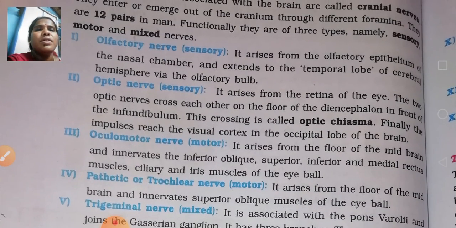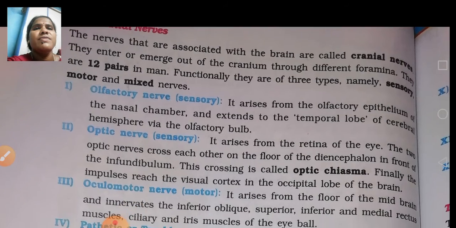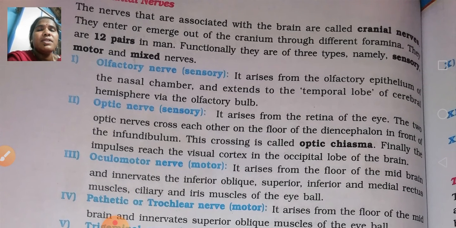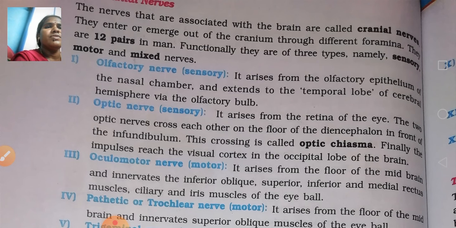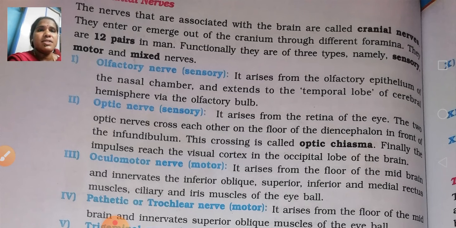I will go through how many nerves there are. In the brain, cranial nerves will be there. The nerves that are associated with the brain are called cranial nerves. They enter or emerge out of the cranium through different foramina. There are 12 pairs in man. There are three types, namely sensory, motor and mixed nerves.